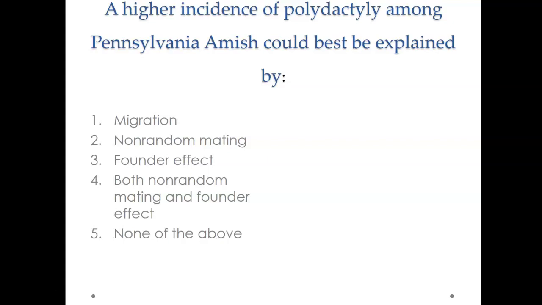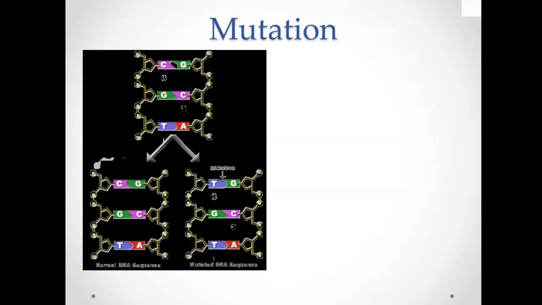It's actually number 4. It's both non-random mating and founder effect. So this original group of people who came over to found this population in Pennsylvania had a high incidence of polydactyly. And then, because as Amish, they tend to stay within their own religion for religious preferences and only marry other Amish people, we continue to preserve that high incidence of polydactyly.